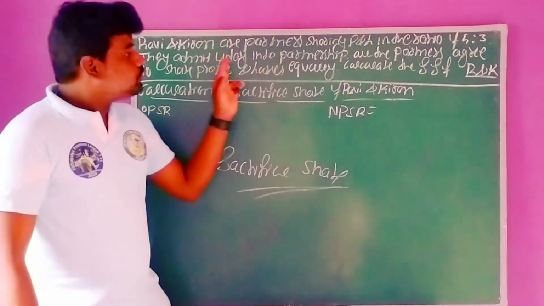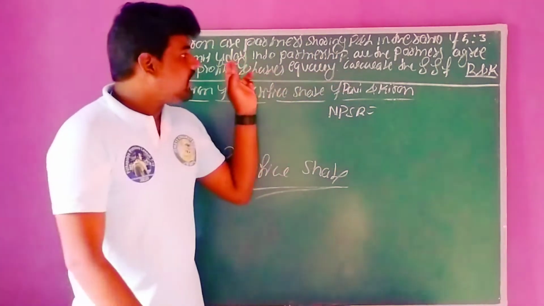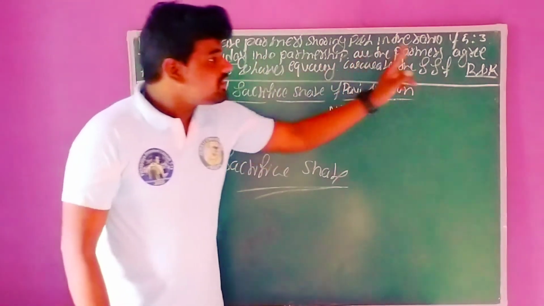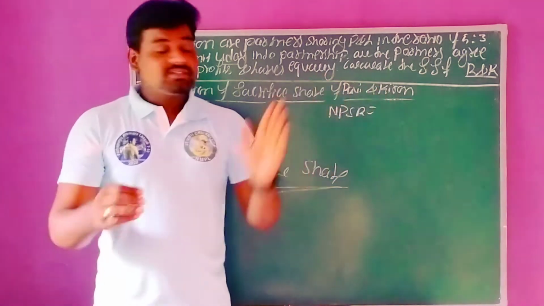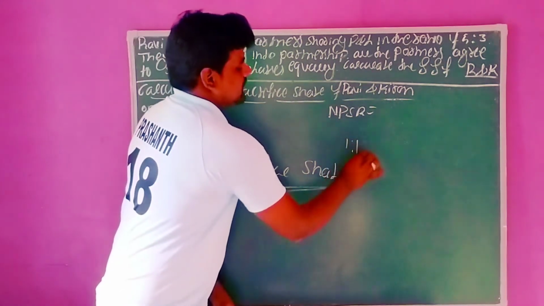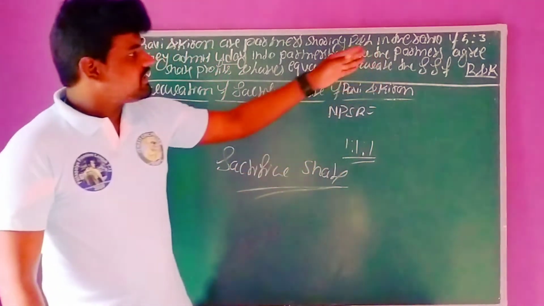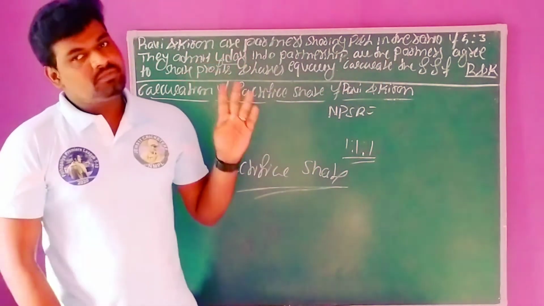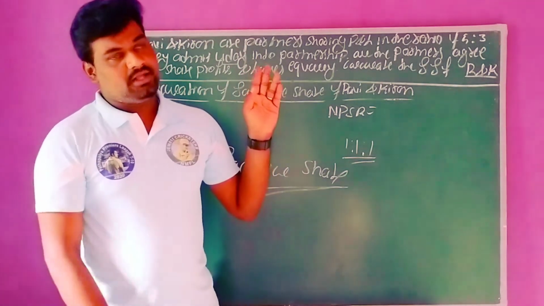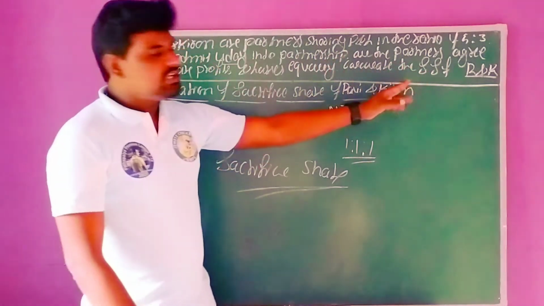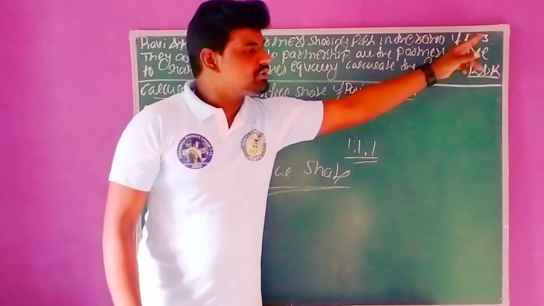They admit Uday into the partnership. So here Uday is a new partner, right? After the admission of the new partner, all the partners agreed to share profits and losses equally. Equally means nothing but 1:1:1. This is the equal proportion. So as per the given details, we have three things. In the beginning we have only two partners. After the admission of the new partner, the ratio is equal. Before the admission of the new partner, the old ratio is 5:3.